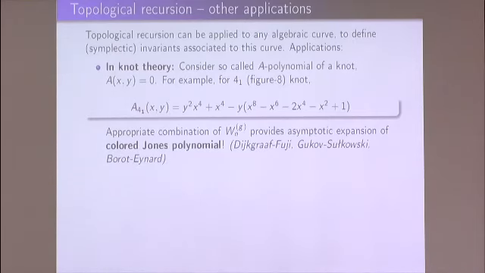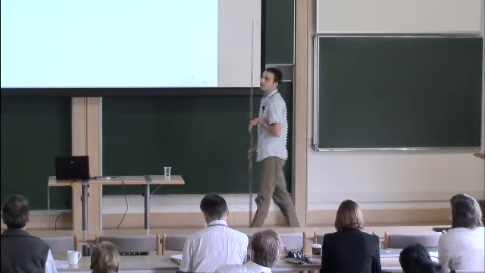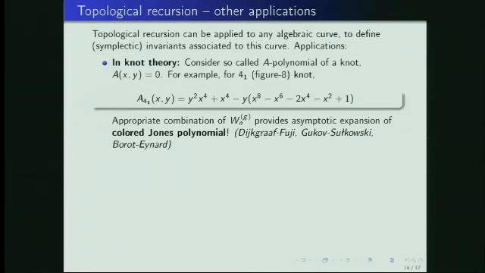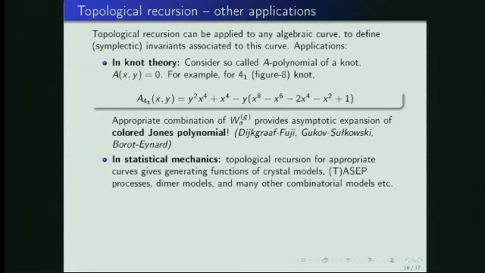Namely, for a given knot, one can take the so-called polynomial of this knot, which is also some Riemann surface or algebraic curve. This is an example of this curve for the figure 8 knot. And one can apply this topological recursion to this curve, thinking of this as a spectral curve of a matrix model. And it turns out that doing that, one reproduces some version of the Jones polynomial, which is called the colored Jones polynomial.